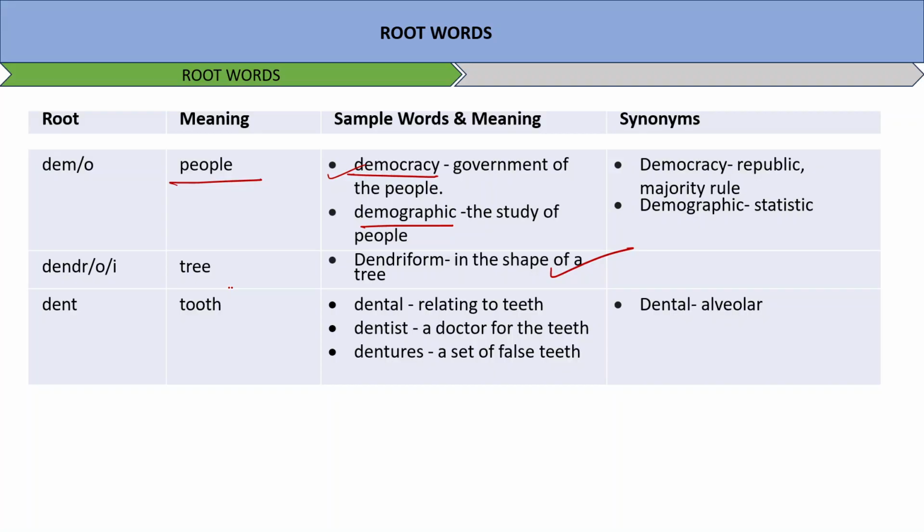Similarly, dent here means tooth. That is why there are words like dental, dentist, dentures, relating to teeth, a doctor for the teeth, a set of false teeth. Dental also is a synonym to the word alveolar. Okay, moving on to the next.